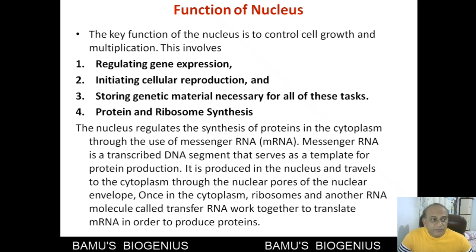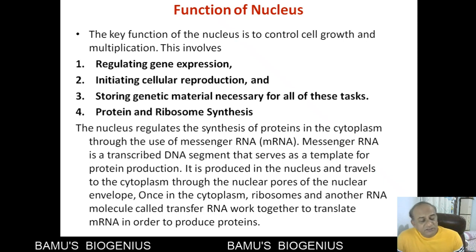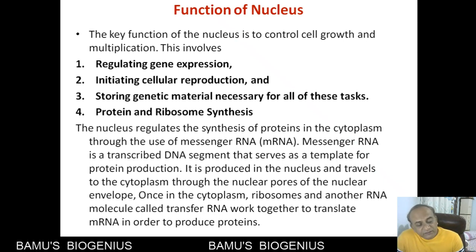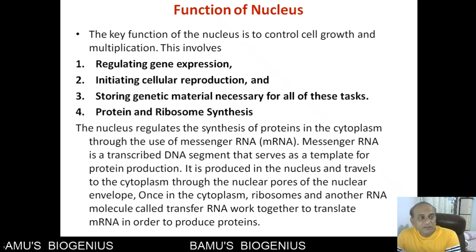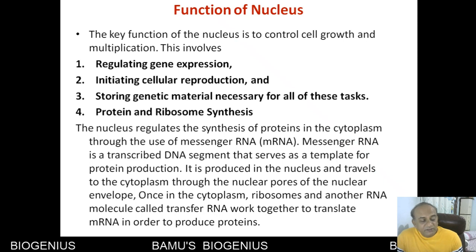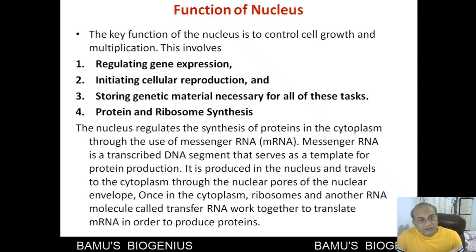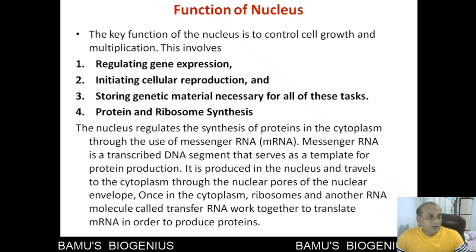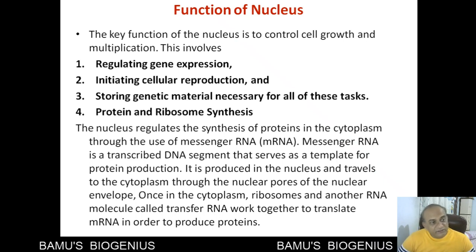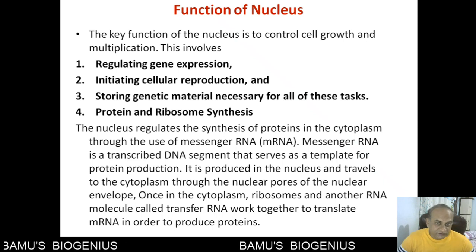Which part of the gene will be active in one cell, and which part will be active in another cell, is decided by that particular nucleus, and that's why this is known as regulating gene expression. So it regulates gene expression, and thereby it regulates the synthesis of proteins. This is the first function of the nucleus.